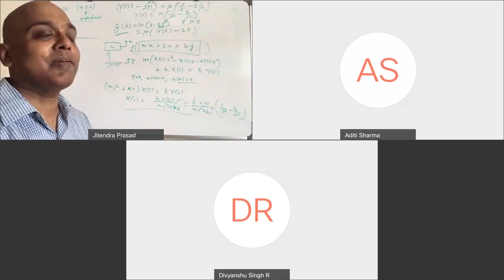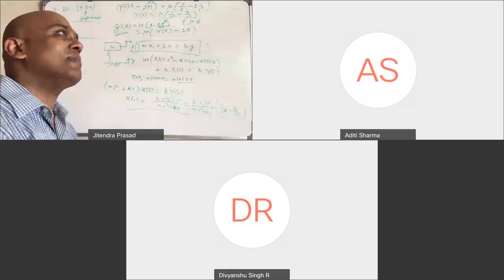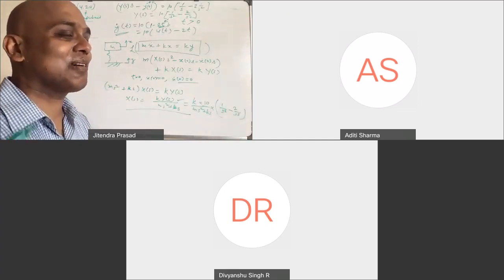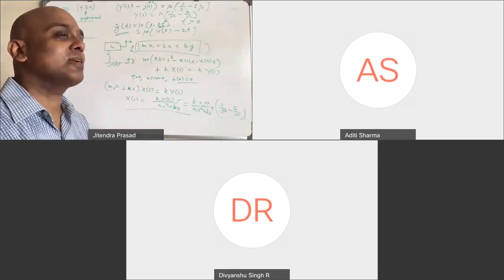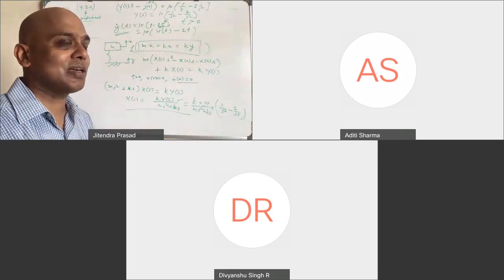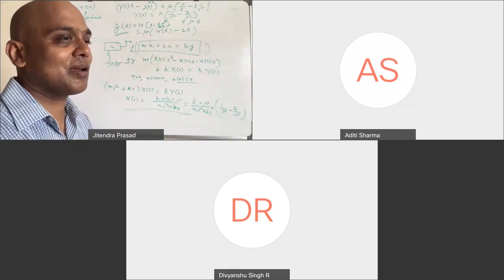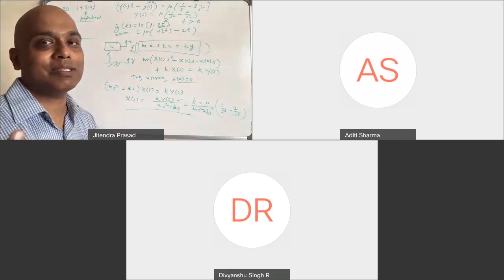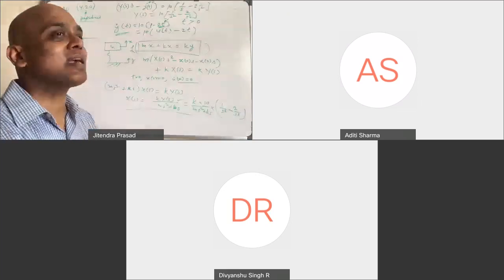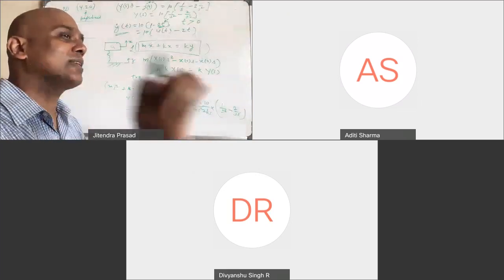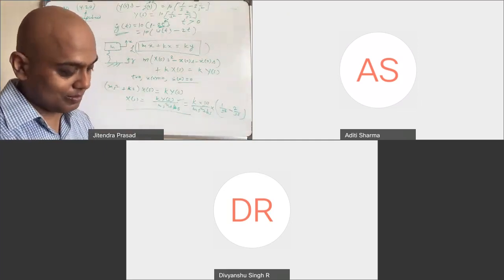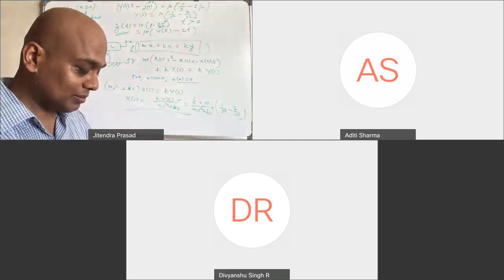So I may check differently. I will check whether a student is able to do the derivation or not. Second, given the equation, whether somebody is able to find out the omega n or not, or given the equation, whether somebody is able to find out some other things or not. So I will divide into parts so that just by looking at the thing you're able to answer. So don't worry about all those. Got it?